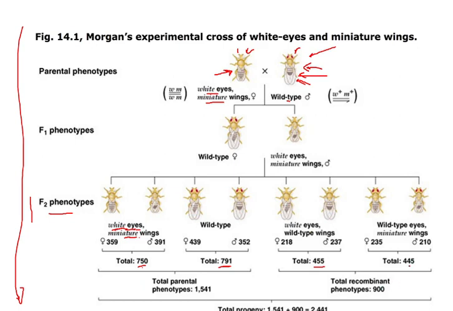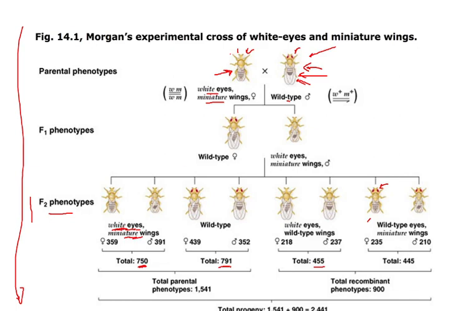Similarly, he has got 445 representatives of a progeny that is having red eye or wild type eye and shorter wings. So that is the characteristics of this fly and one characteristics of this fly. So total number of offspring he produced in F2 generation is 2441. Out of these, 750 is producing white-eyed miniature wing that represents one parent.